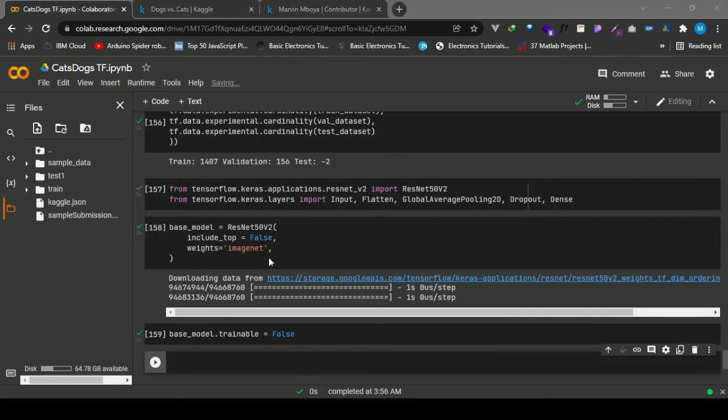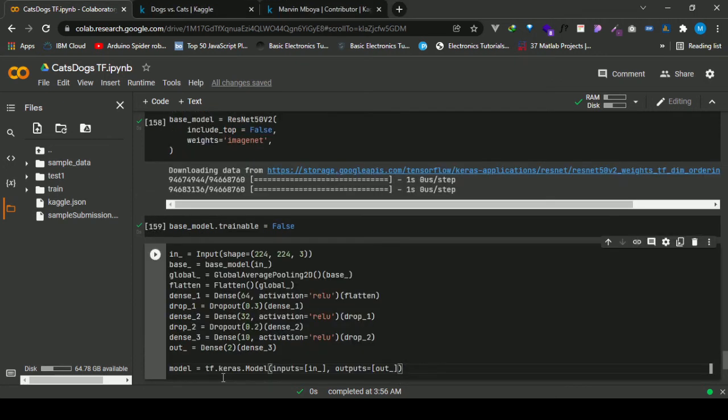Yes, and then now I want to define my own model. So I'm going to use the functional API. The input is actually image size 300 by 300. So I'm going to change the input to the image size 300 by 300.